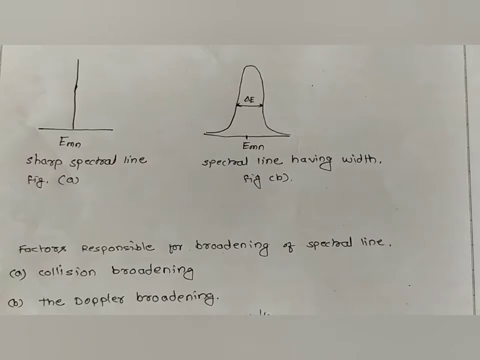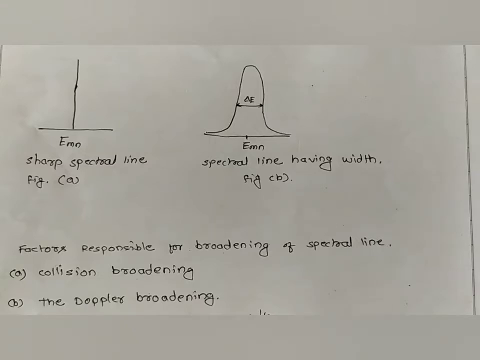And if the particle is moving away from the observer, the frequency measured by the observer is found to be less than the real frequency. In this way, the frequency measured by the observer depends upon the movement of the particle.